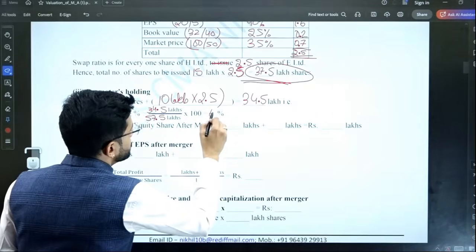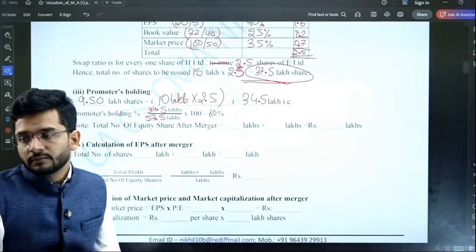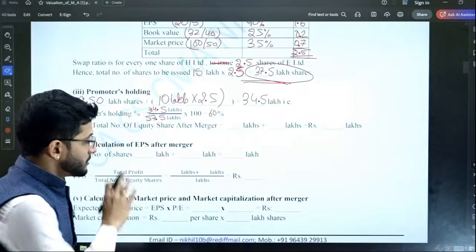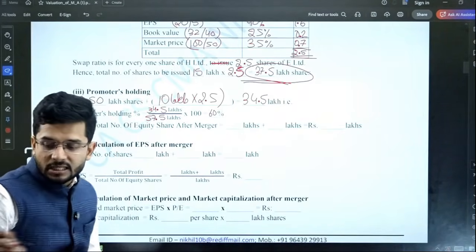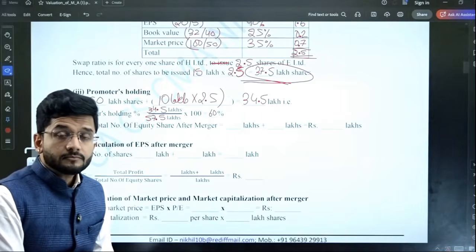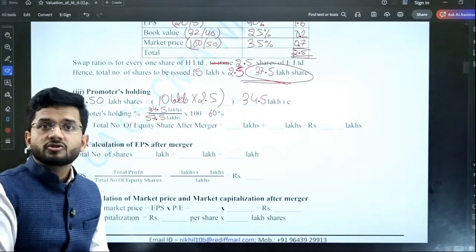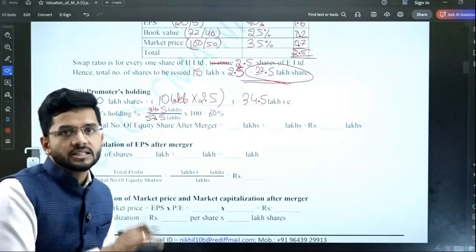That gives me a figure of 60%. So post merger, the promoters' holding percentage will be 60%, combined for the target company's promoters and the bidder company's promoters.